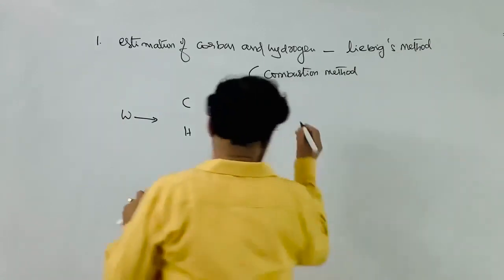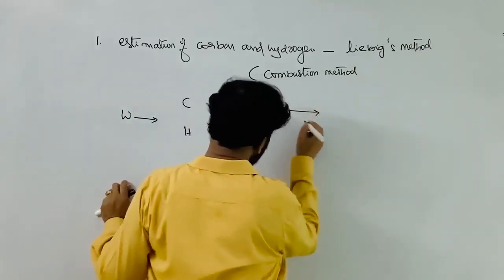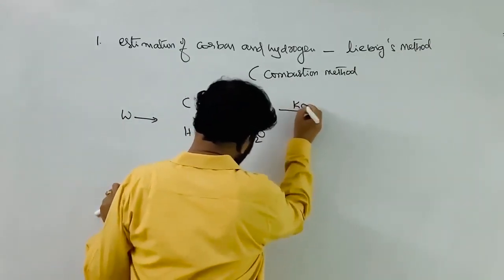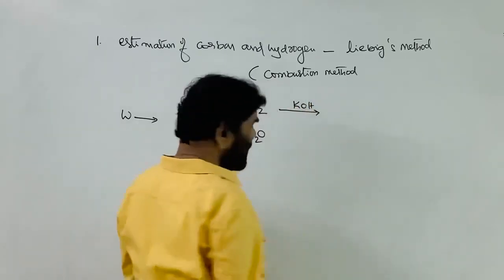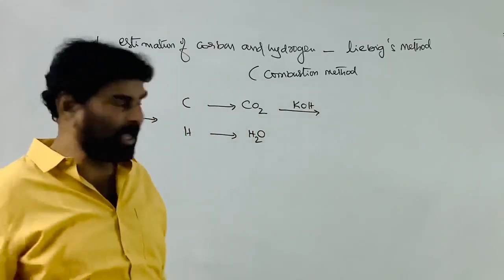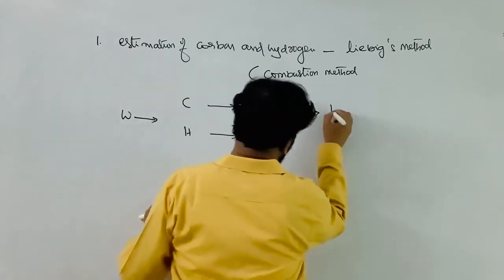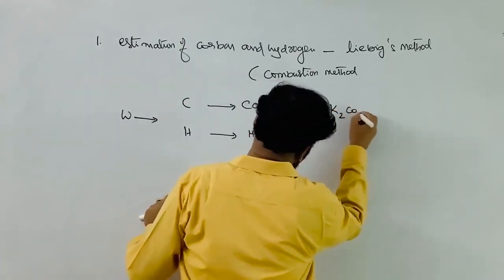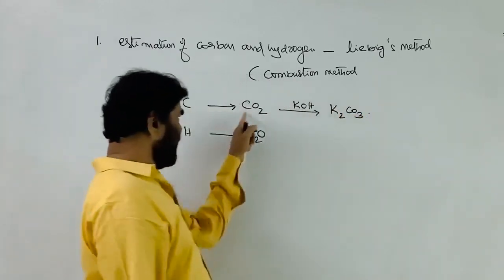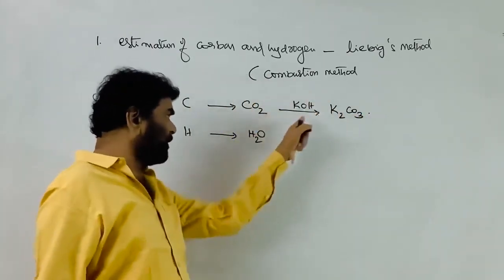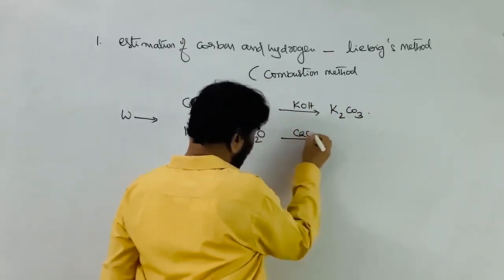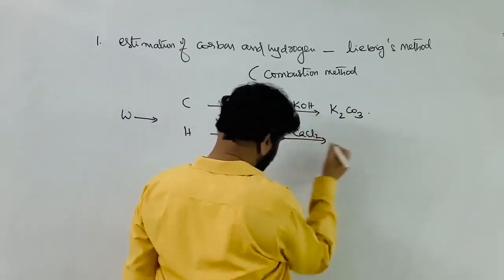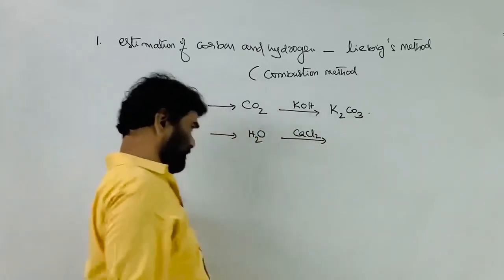See, the carbon dioxide is sent into the KOH, that is potassium hydroxide solution, potash solution, and it is converted into K2CO3. So anyhow, it is absorbed by the KOH. The water is sent to the calcium chloride and converted into hydrated calcium chloride, CaCl2·6H2O.